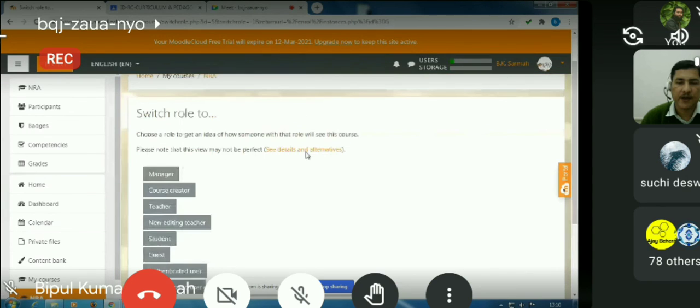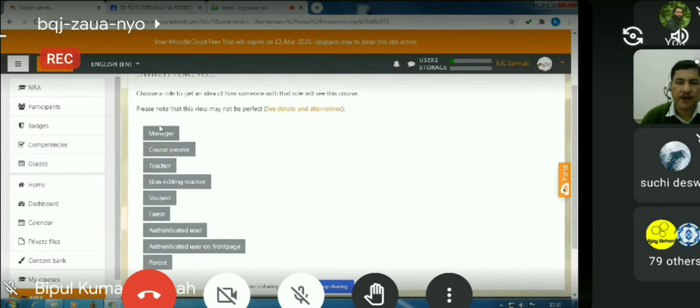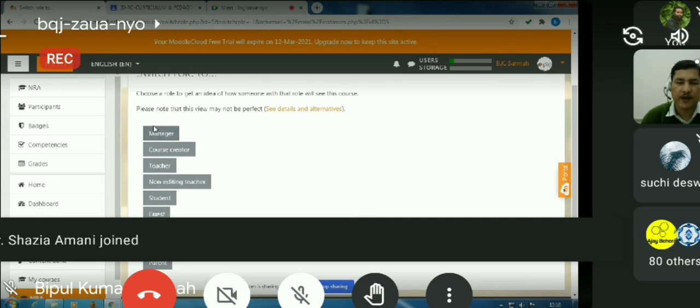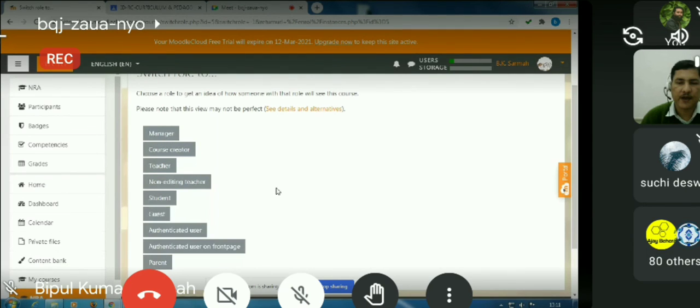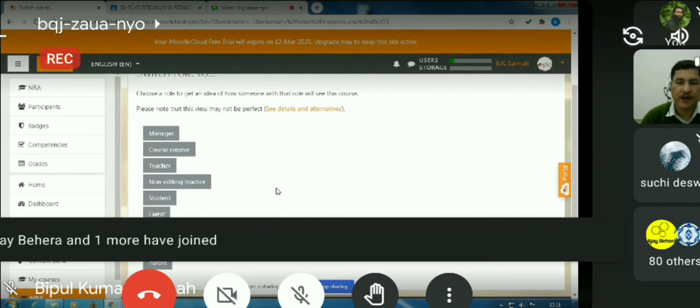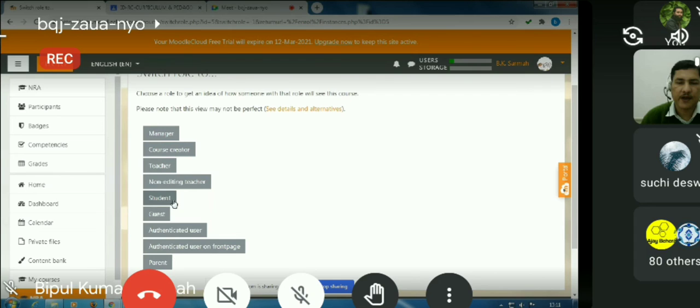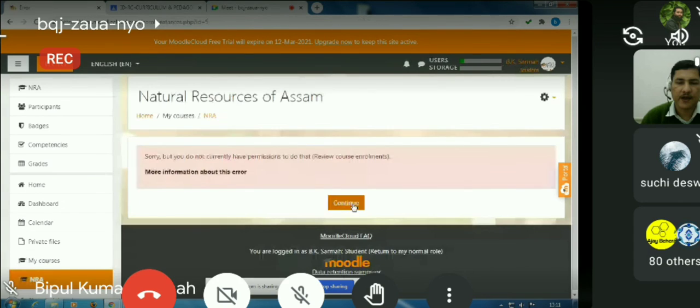You can see you can switch your role to any of these, because I am logged in as an administrator. That's why I have these options. Because you are logged in as a teacher, you have the option of non-editing teacher and student. So I'm just clicking student, and now my role will change.